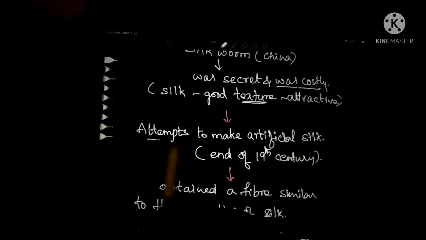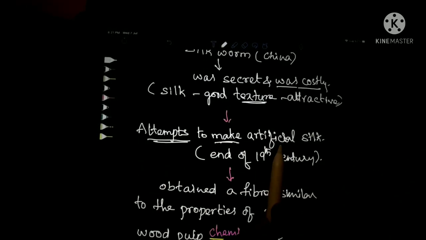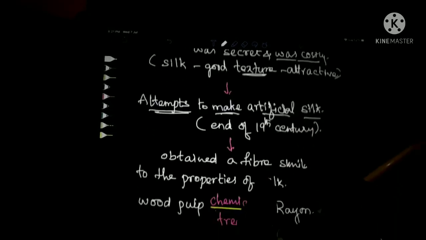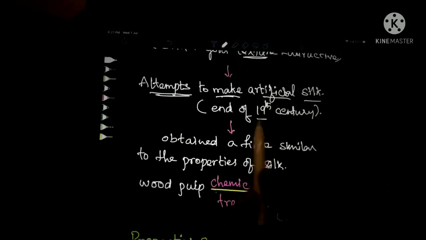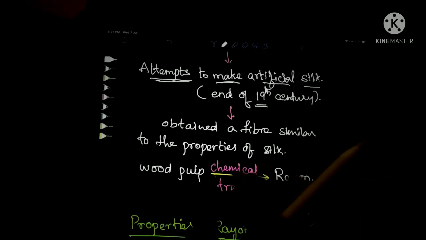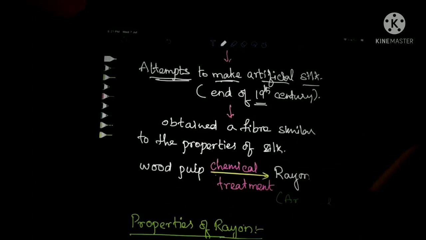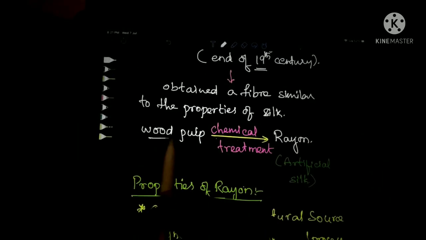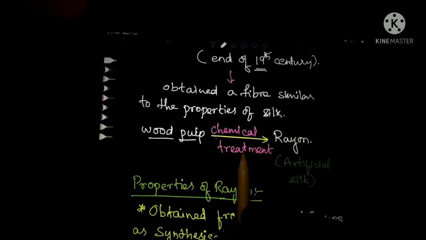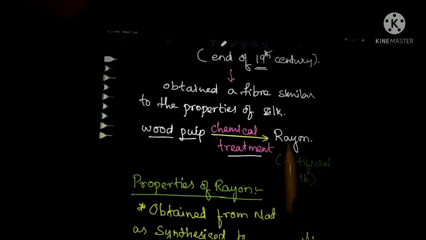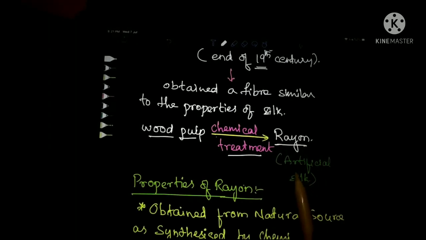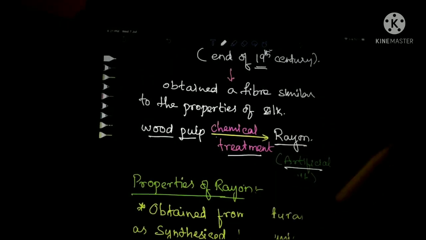So many attempts were made to produce artificial silk, and by the end of the 19th century, scientists could produce the artificial silk. By taking wood pulp and subjecting it to chemical treatment, they could produce rayon. This rayon is known as artificial silk. Why?